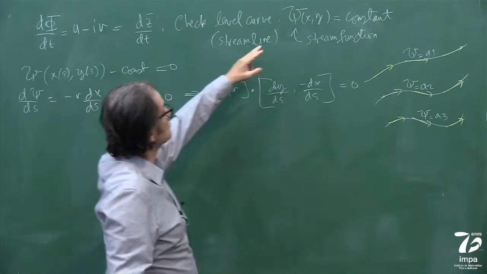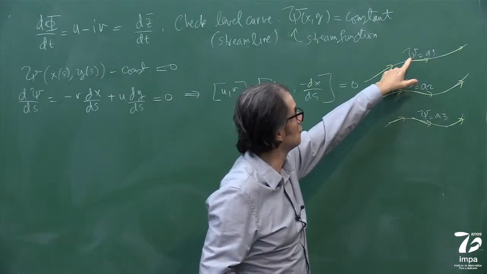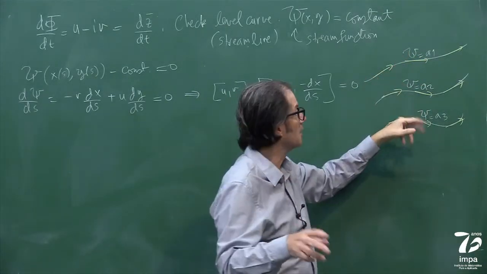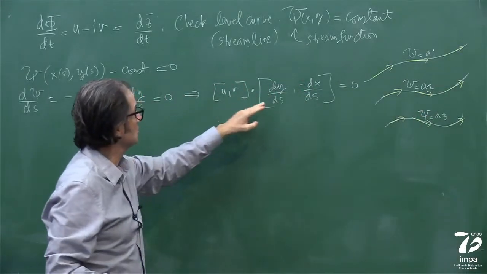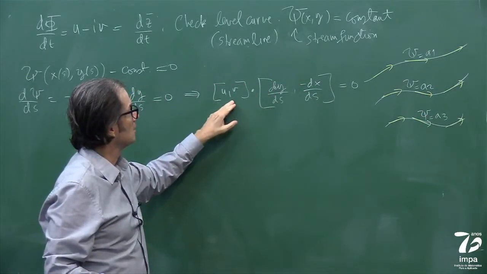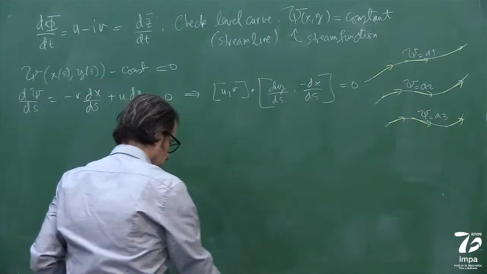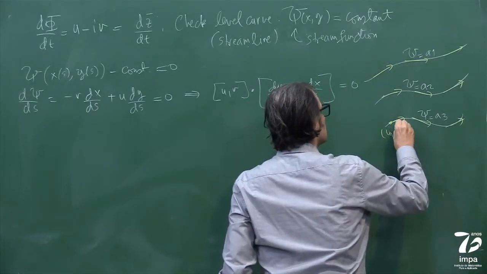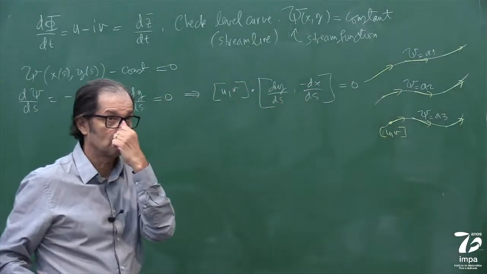So the stream function, its level curves: stream function equal to a1, one constant, a2, another constant, a3, another constant. So it's this line. It is tangent to the velocity field. In yellow, what I'm drawing here, the vector sometimes like this, is the velocity field.